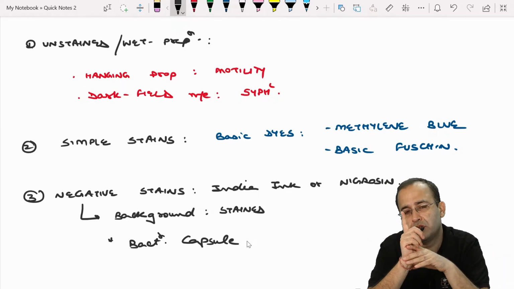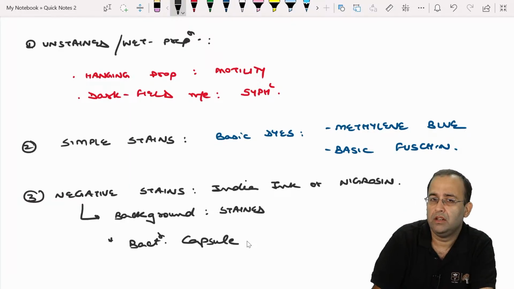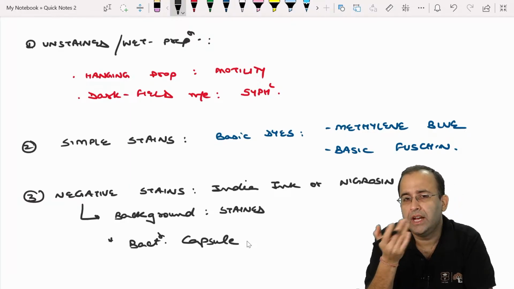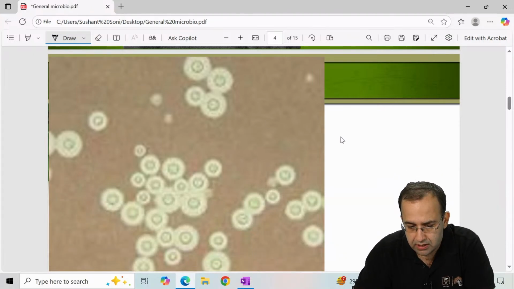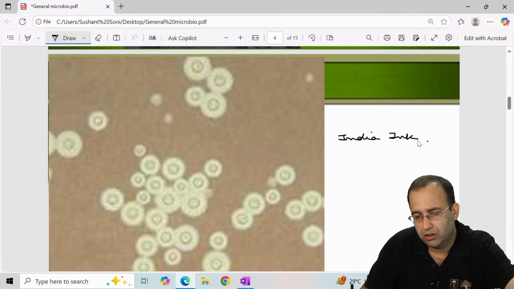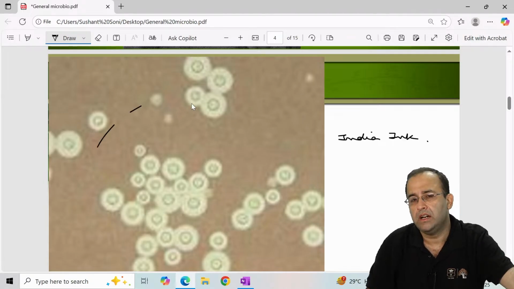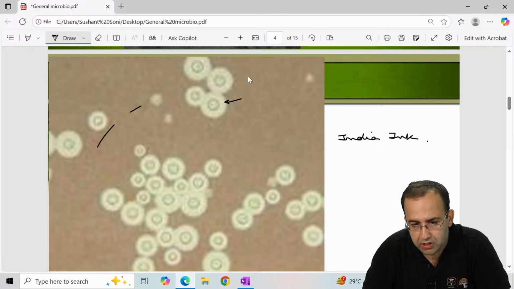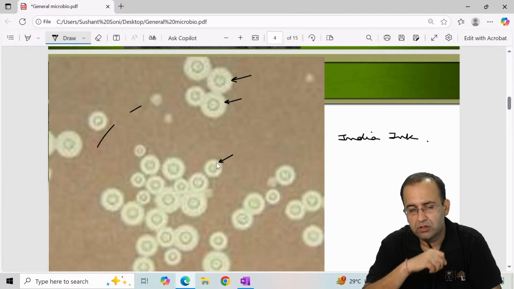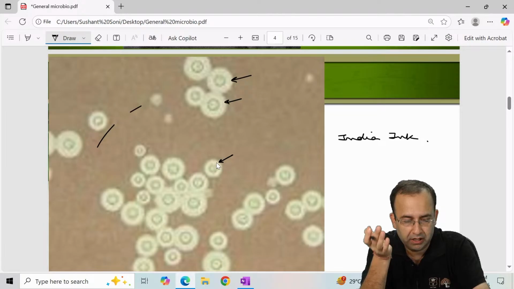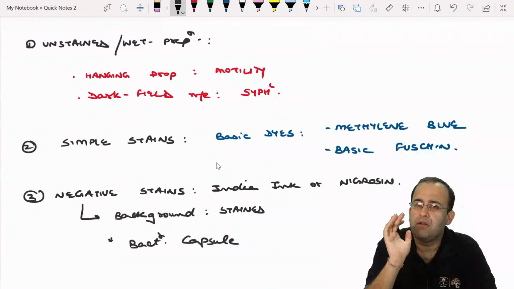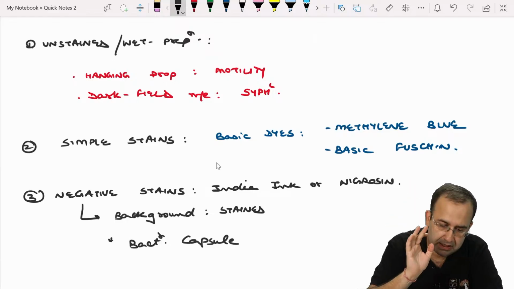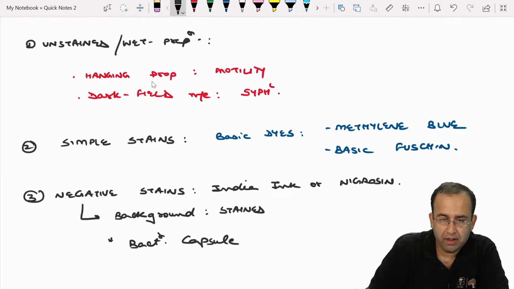In negative stain, the name is telling you that the background is stained. This is India ink or nigrosin preparation. The background is stained and we are demonstrating the capsule. Perfect. We'll see this in extensive detail.